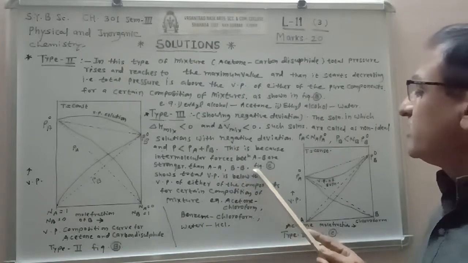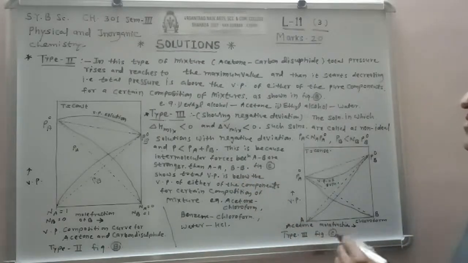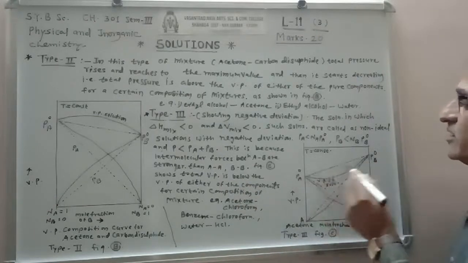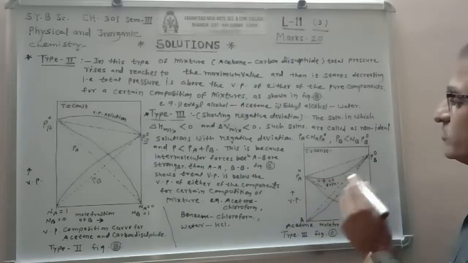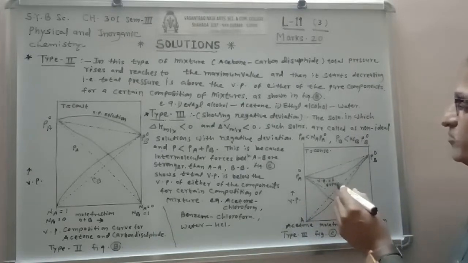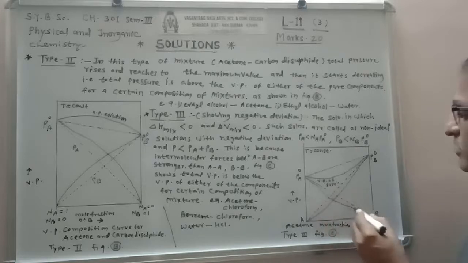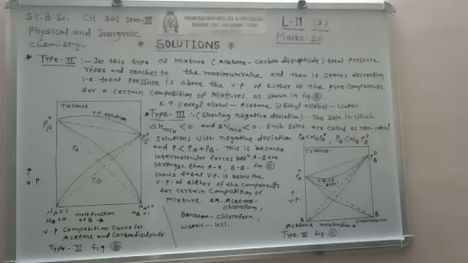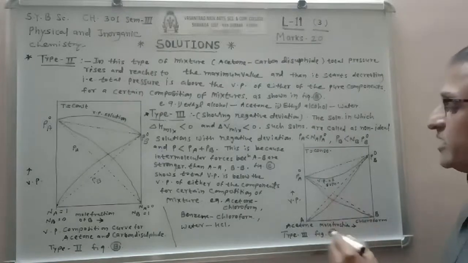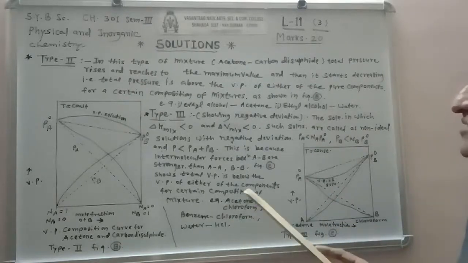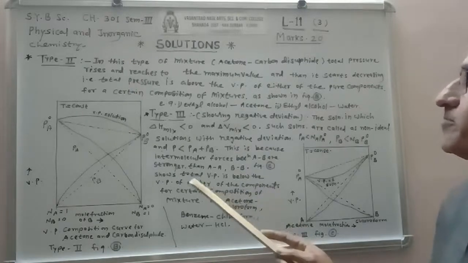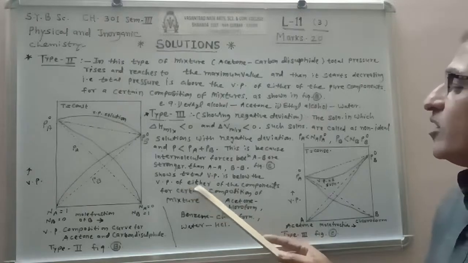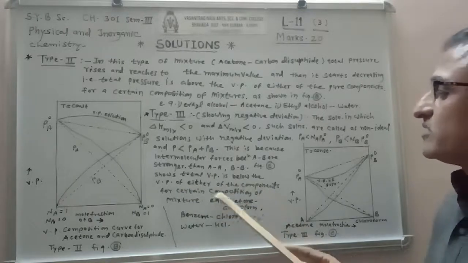In diagram C, the total vapor pressure is below the vapor pressure of the ideal curve. Here the vapor pressure of the solution is below, and the partial vapor pressures are also below the actual partial vapor pressures. So this is the negative deviation. For these mixtures we can show that the total vapor pressure is below the vapor pressure of either of the components for certain compositions.